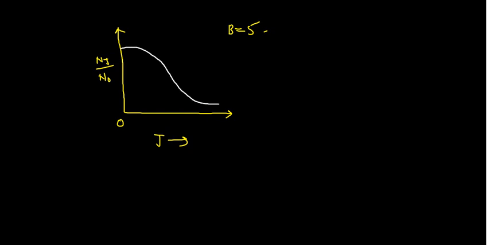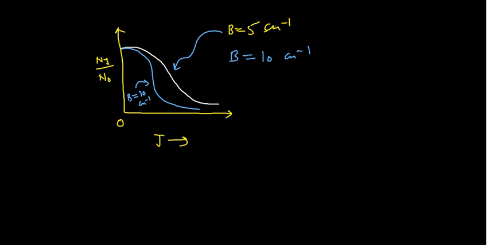Now you increase the value of B, say you go for 10, of course the units would be there, in centimeter inverse. So for B you will have this kind of pattern. This is for B equals 10 centimeter inverse, and this is for B equals 5 centimeter inverse.